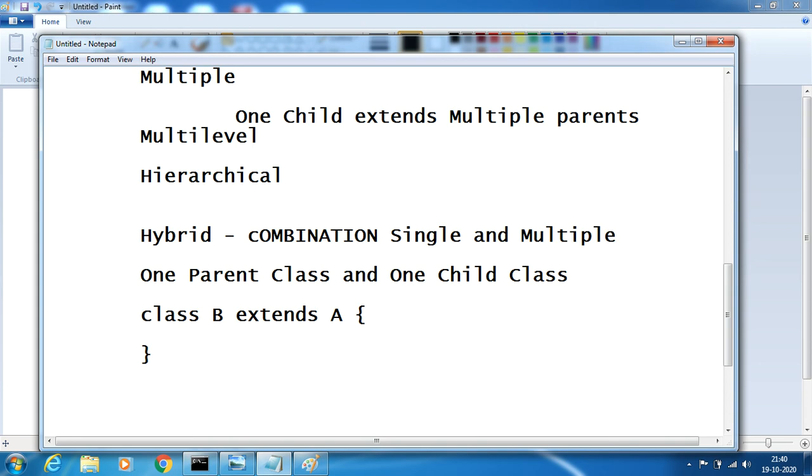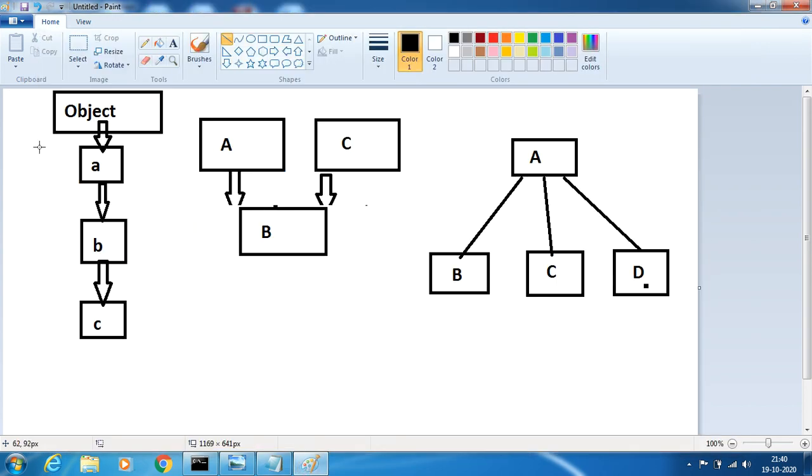Like one class inherits from another class, and a class inherits from multiple base classes or parent classes. Say I have a parent class, and from that parent two child classes acquire, and from the two child classes another child class tries to acquire. That is the hybrid nature, where a child is trying to get data from